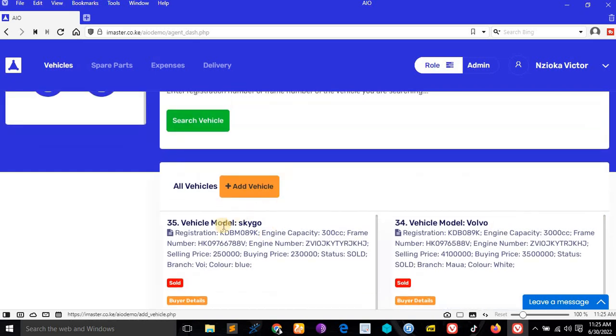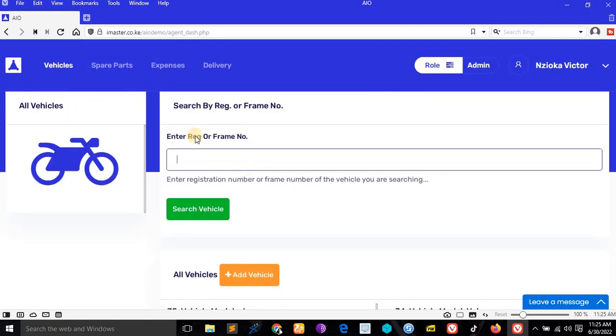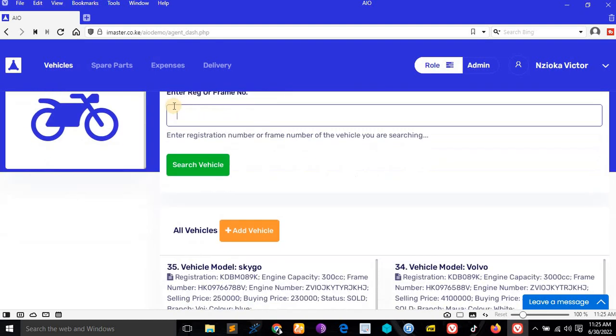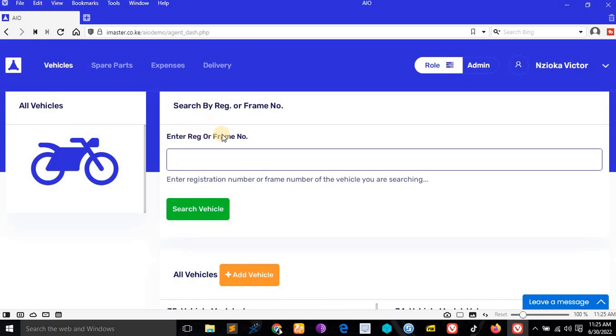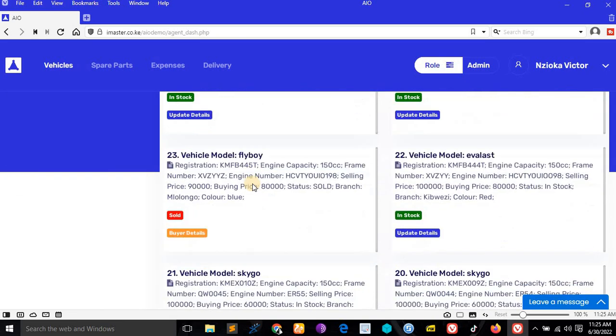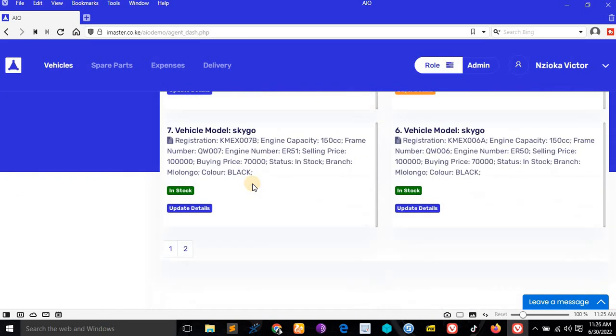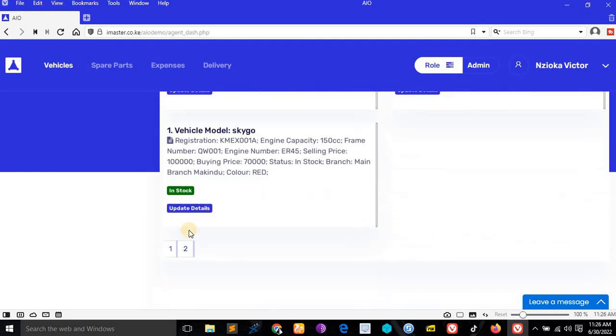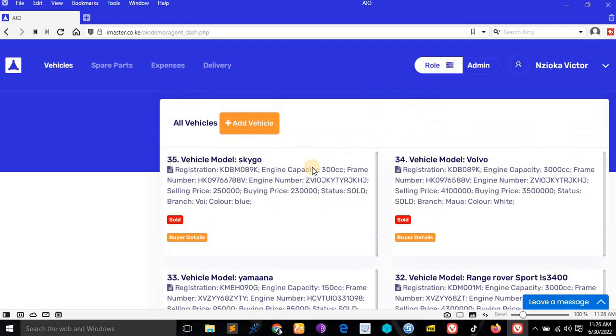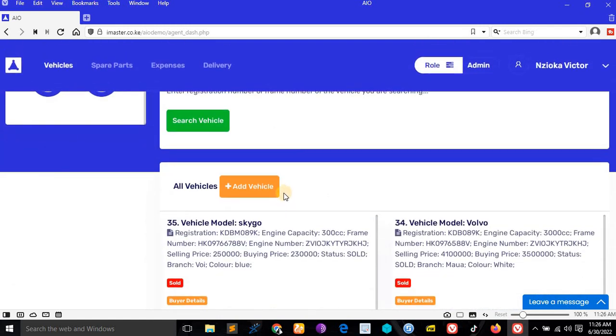You can also search with the vehicle model, you can search with the branch, you can search with everything, but it's not written here. You see, this is if you want to get precise data. For example, you see all these vehicles are in the system, different branches, different vehicles. Let me show you. For example, let's start by adding a new vehicle like this.